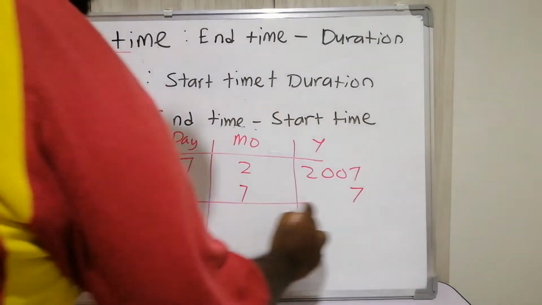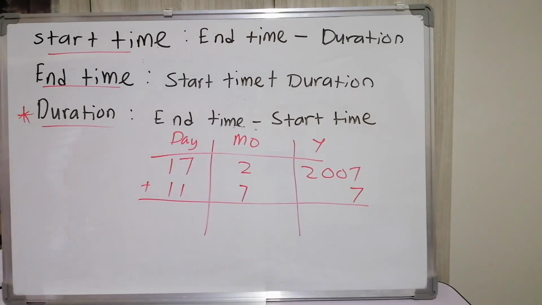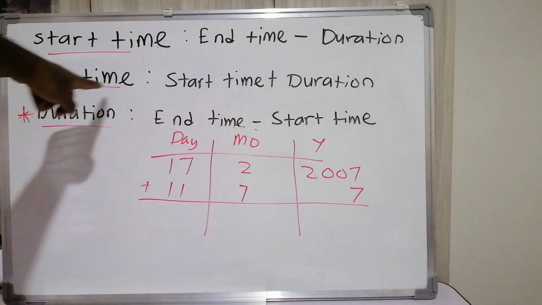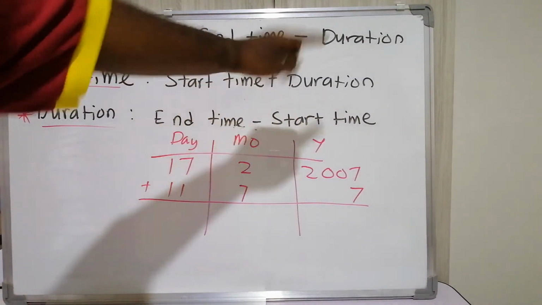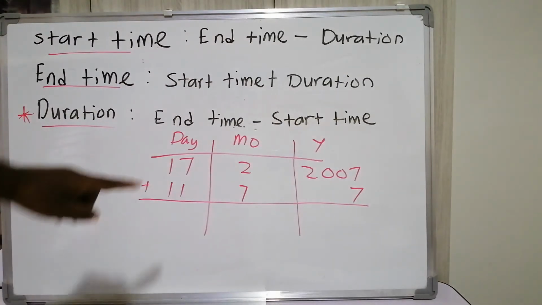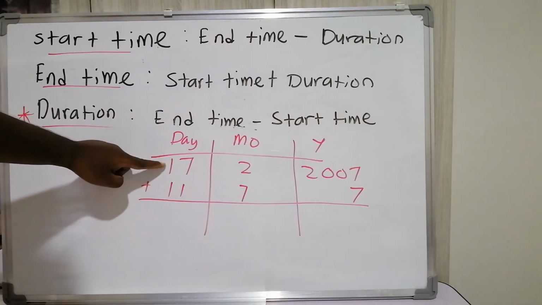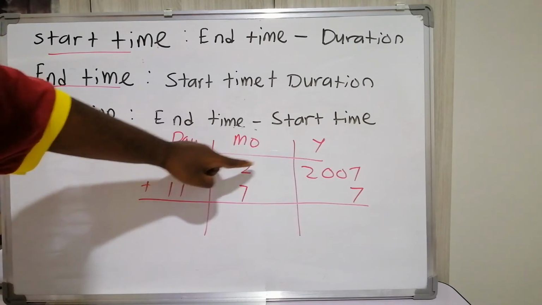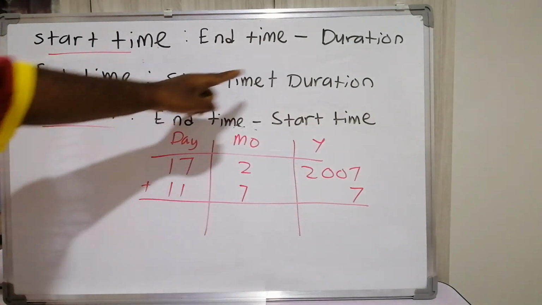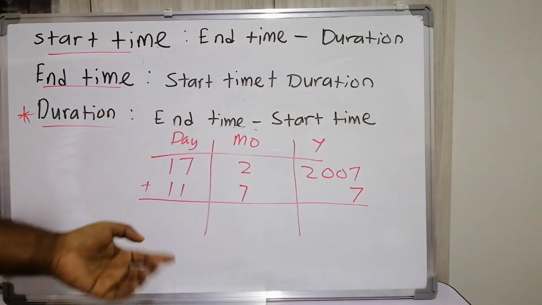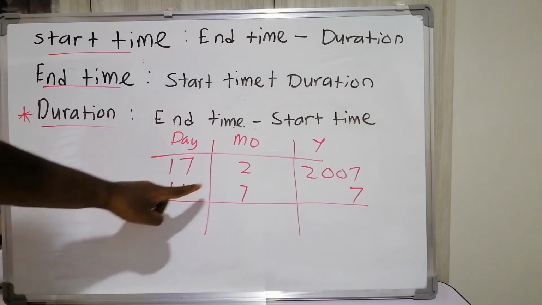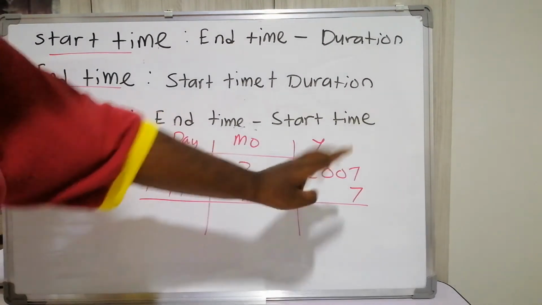So what we do is find out the end. As I told you, the formula is end time is start time plus duration. This is the start time, 17th February 2007, and the duration, how long the satellite worked, is 11 days, 7 months, and 7 years.